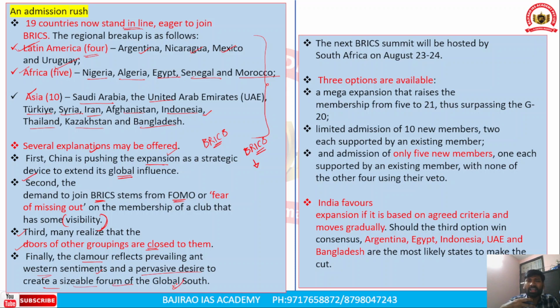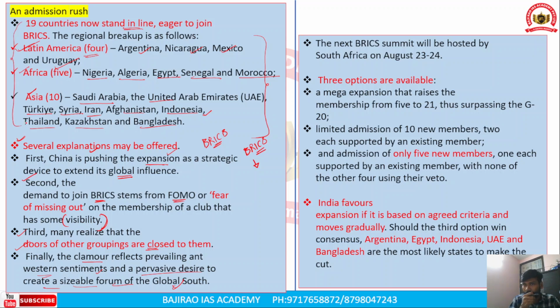Now, countries like India, Brazil, and South Africa are part of the global South. Since there was no functional or effective forum for the global South, there is an intention among the countries within the global South to form a sizable and more effective forum for all these countries. Okay, so these reasons explain the intention of these countries to be part of the BRICS grouping.